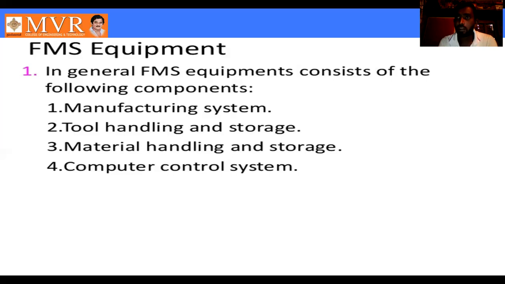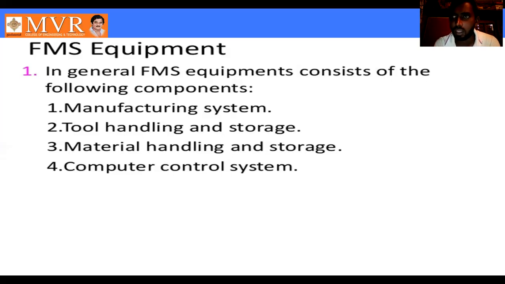Next one is advantages and applications, which we will discuss in this topic. The last very important topic for the flexible manufacturing system is equipment. Equipment is very important. Let us look at the few equipments in a flexible manufacturing system.